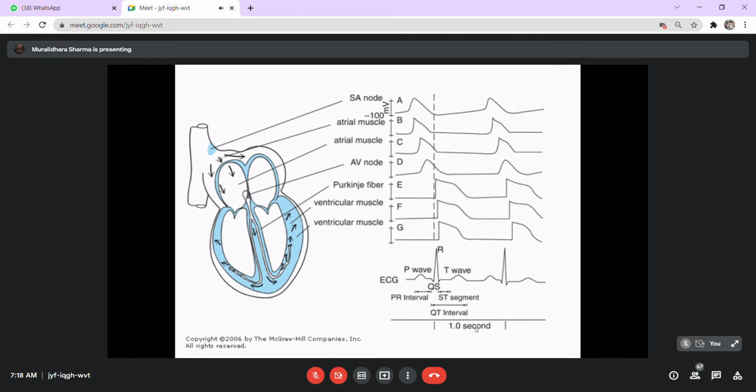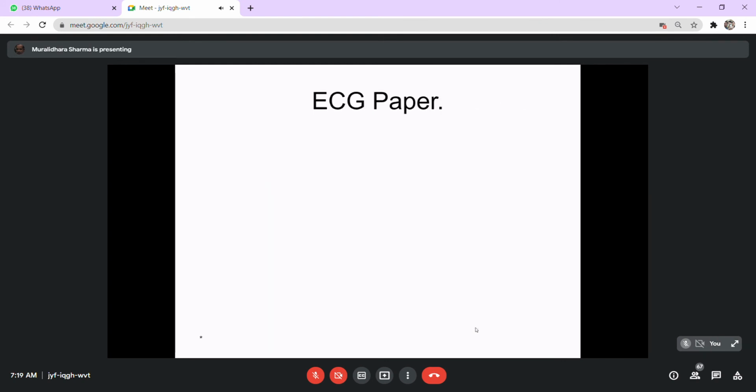So in an ECG, you will have a pattern of studying the waves, usually P, Q, R, S, and T waves, and then you will have the intervals: the PQ interval, the QRS interval or ventricular activation time, and the ST segment or ST interval. These are the basics of what we study in the ECG.